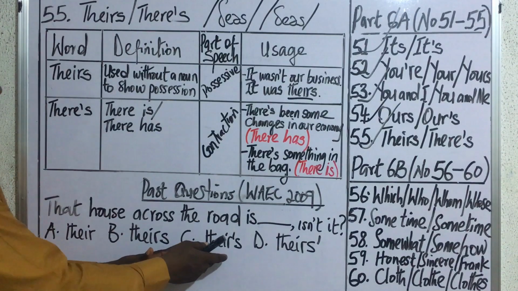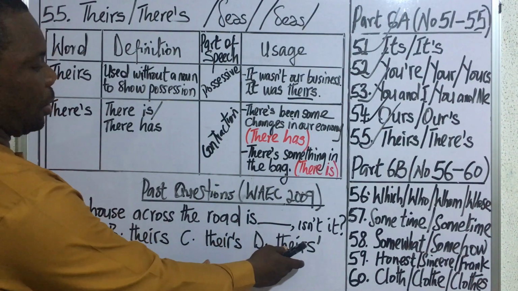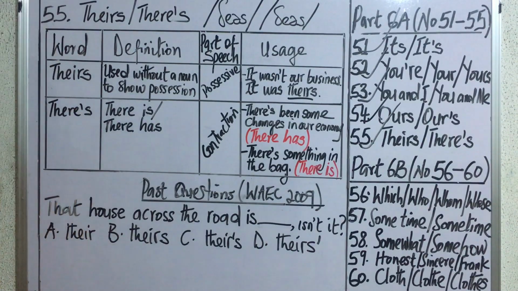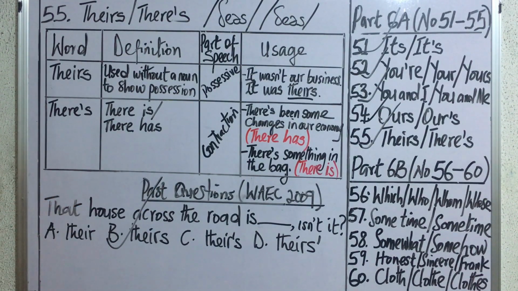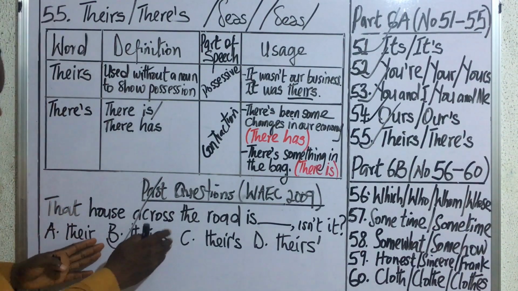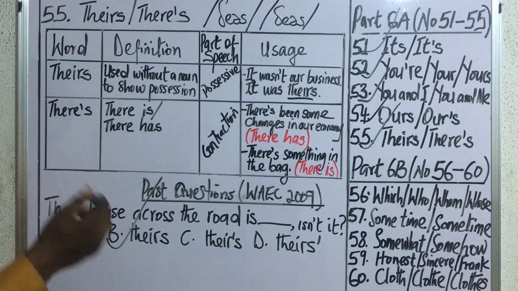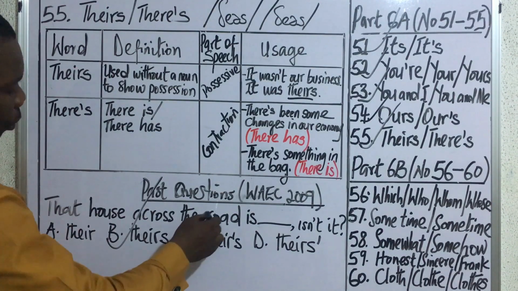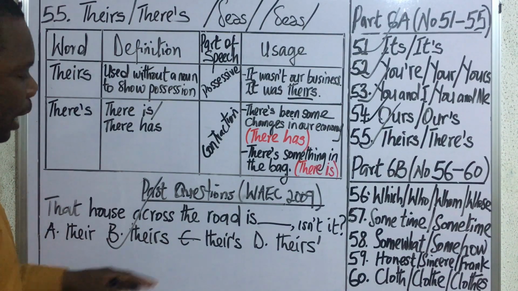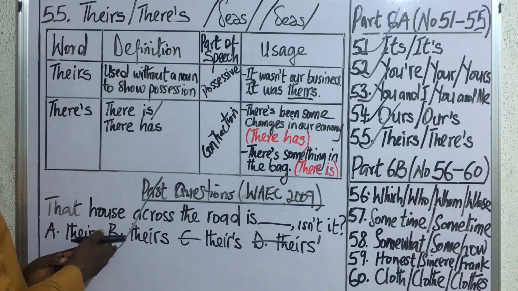C, theirs with an apostrophe before the S, and theirs with an apostrophe after the S. Going by our explanation in this video, the correct answer is option B, because we said this is the correct form of the possessive pronoun that can be used to replace the pronominal their plus a noun. And it doesn't go with an apostrophe in any form, whether before the S or after the S. So the correct answer to this question is option B.